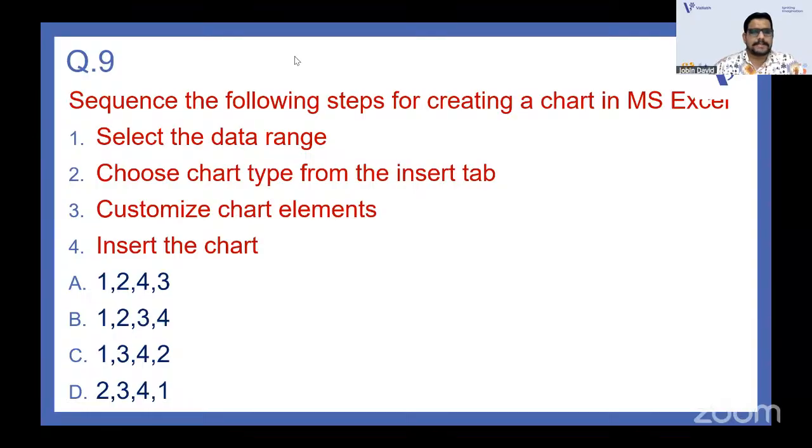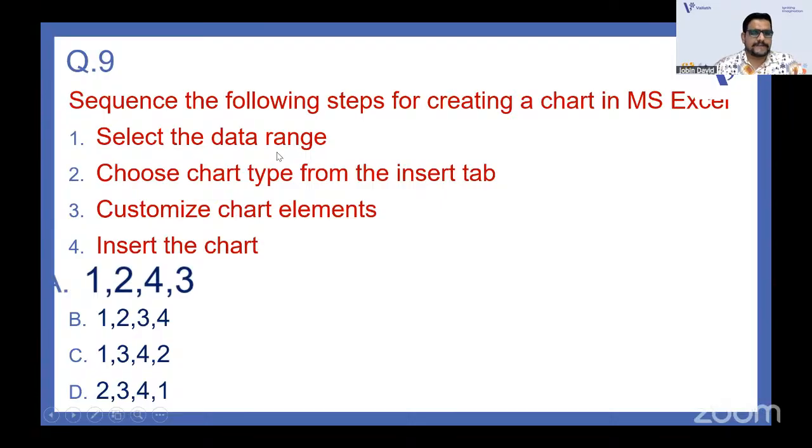So what is the answer that you go with? Select the data range, choose chart type, customize chart elements, and insert the chart. Is it 1, 2, 3, 4? Or is it 1, 2, 4, 3? You think that it is B? It is 1, 2, 4, 3.